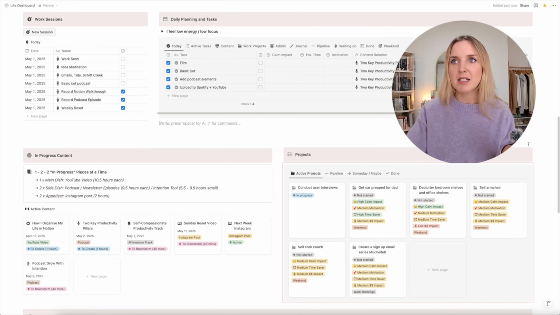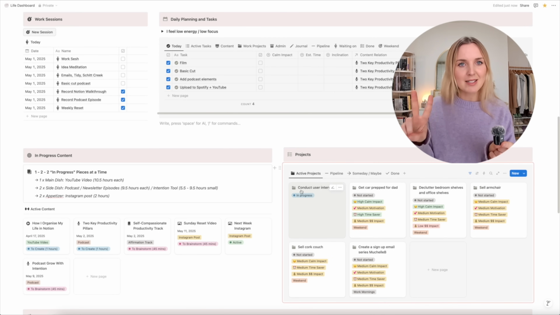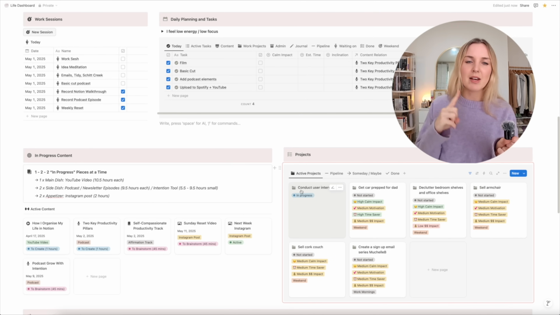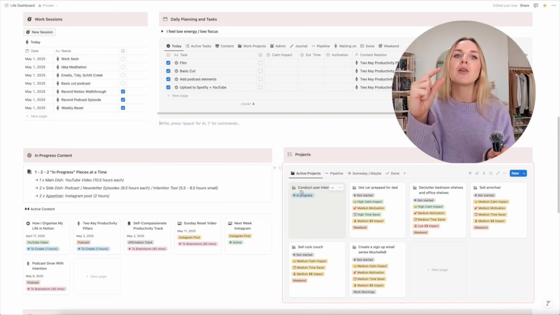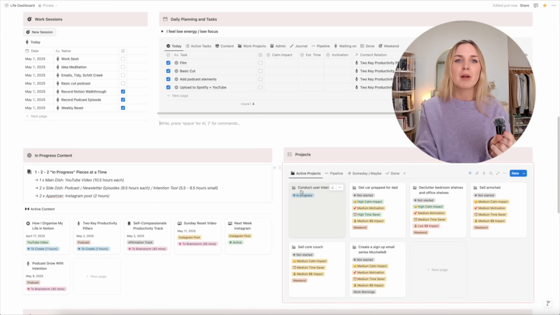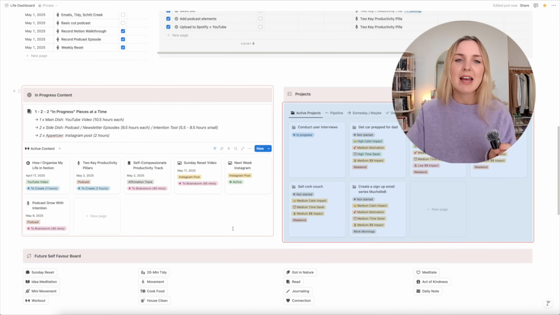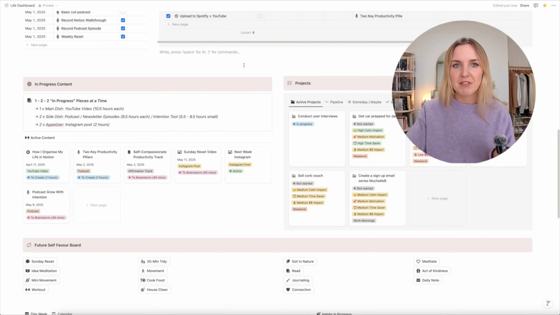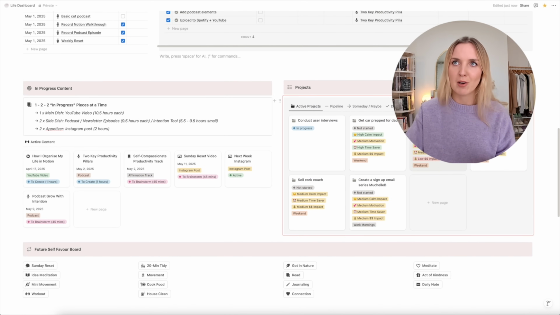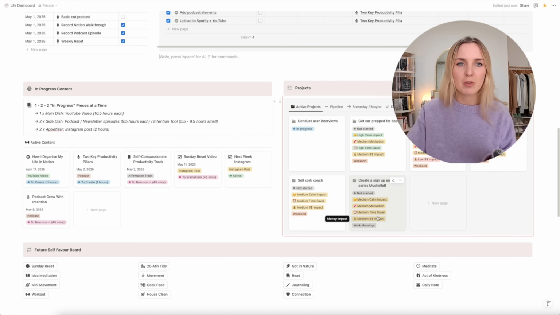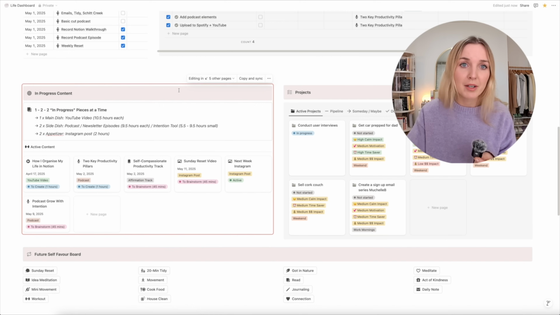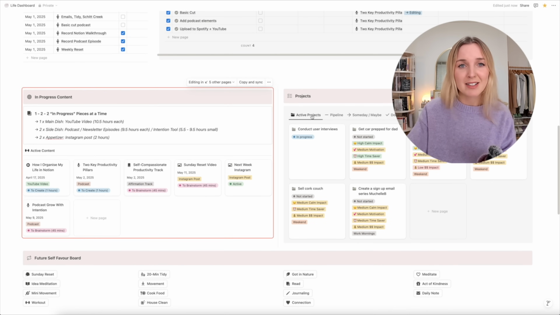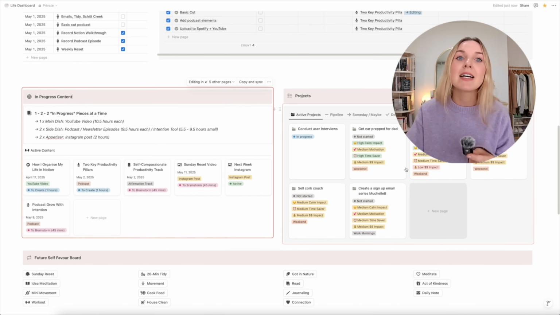So the next section is my projects. So I'm in my projects every single day. I see projects as two things. Projects are either goal confetti, so they're little pieces of a bigger goal. For example, if your goal is to write a book, one of your projects could be to create the book cover design. And I see projects as just general life things that just have to be done. For example, like decluttering the bedroom and office shelves, or I had one on here before about getting my name changed, which took me way too long to do, which is why I turned it into a project, because before that I wasn't taking it seriously. And then I treated it as a project and I did take it seriously.